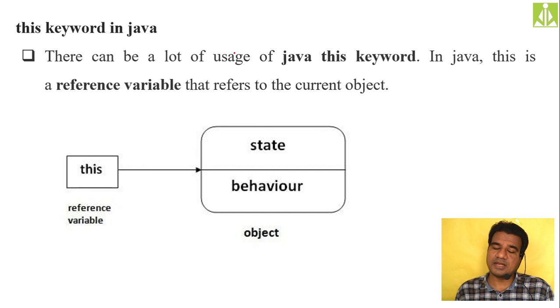So we can refer to the data members from the superclass, we can invoke the methods from the superclass, and we can even invoke the constructors from the superclass. And how are we doing all these things? With the help of the super keyword.